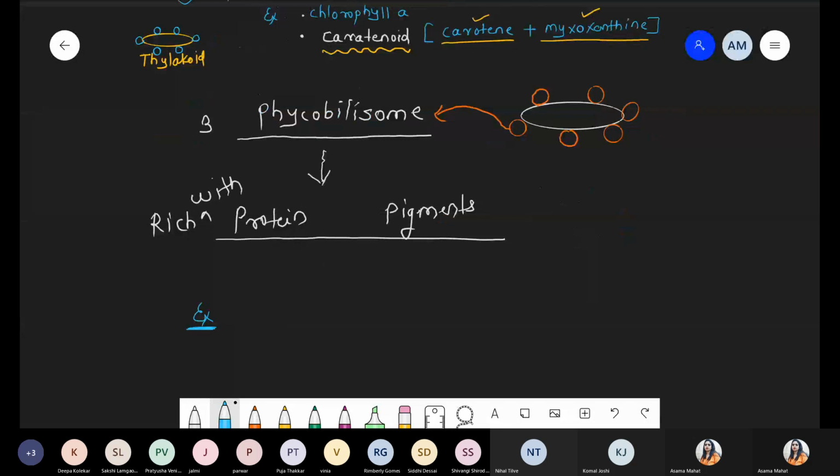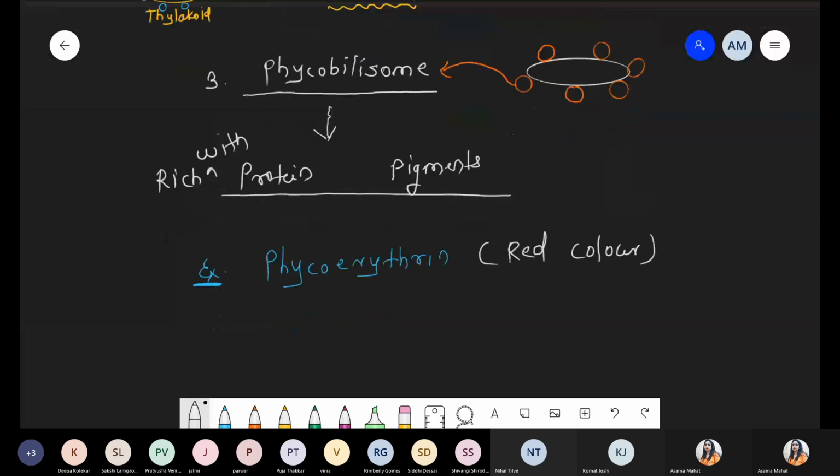Number 1, that is the first pigment which is associated with the phycobilisome, that is phycoerythrin. Phycoerythrin nothing but basically these are the red colored pigment. Erythrine, right? Basically it is having the red color. Number 2, phycocyanine. Phycocyanine basically it is responsible for the formation of the blue color. And the third one, that is yellow phycocyanine.